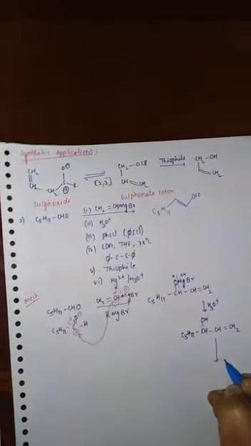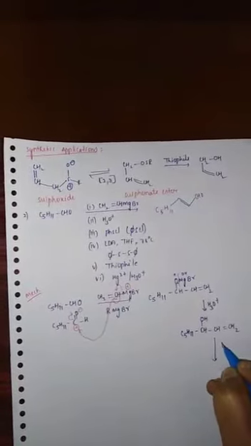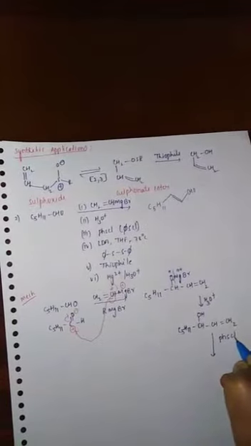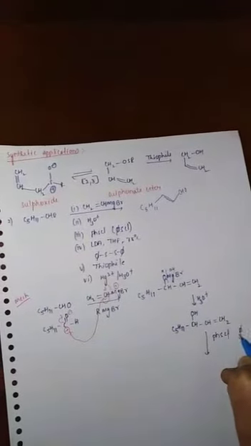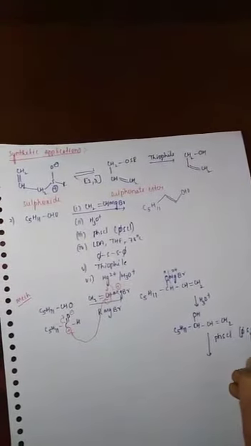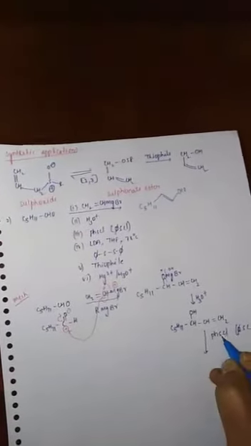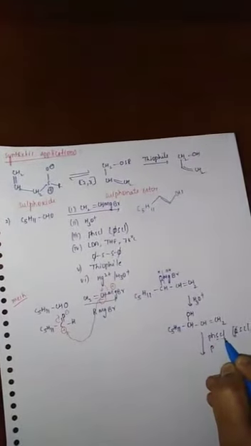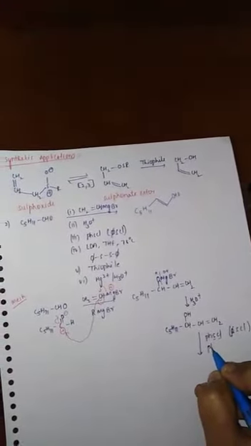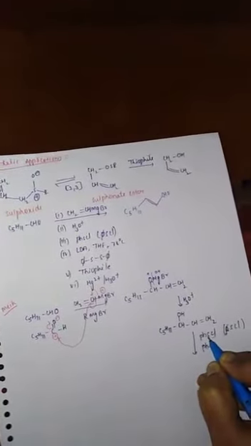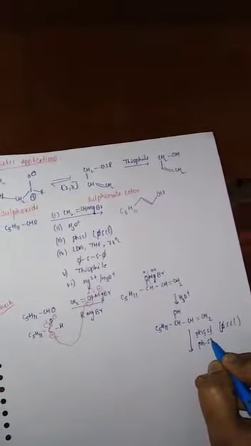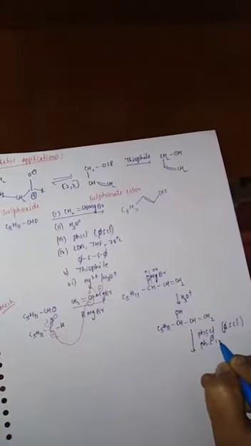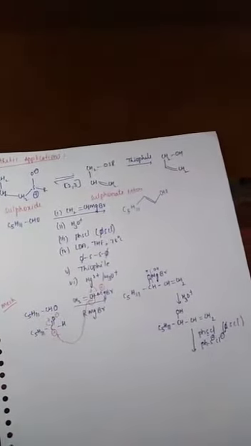Then it reacts with benzene sulfonyl chloride. In organic chemistry, the phenyl group is written like this, Ph. This is benzene sulfonyl chloride. Out of sulfur and chlorine, chlorine is the more electronegative atom. So the bond between sulfur and chlorine breaks like this. Sulfur gets partially positive and chlorine gets partially negative charge.